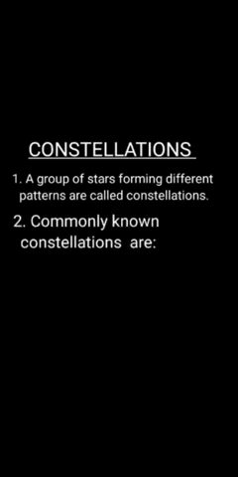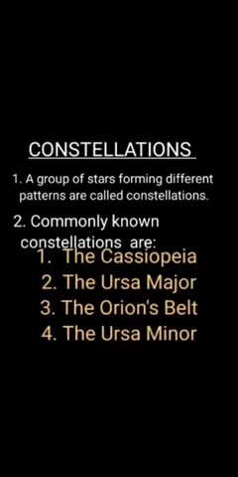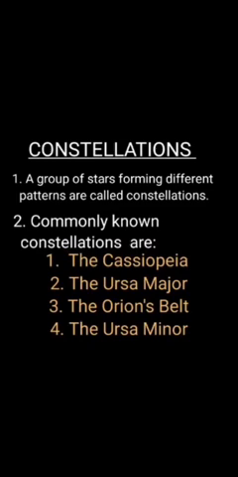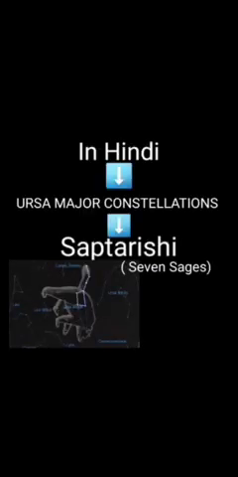Next, we are going to see about constellations. A group of stars forming different patterns are called constellations. Commonly known constellations are the Cassiopeia, the Ursa Major, the Orion's Belt, the Ursa Minor, and so on. In Hindi, Ursa Major is also known as Saptarishi, which means 7 sages. In earlier times, with the help of the Saptarishi, people used to find directions.